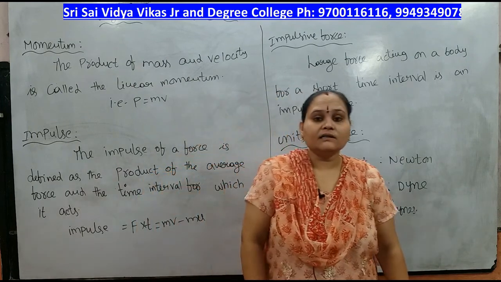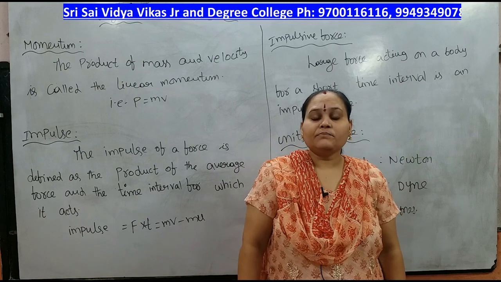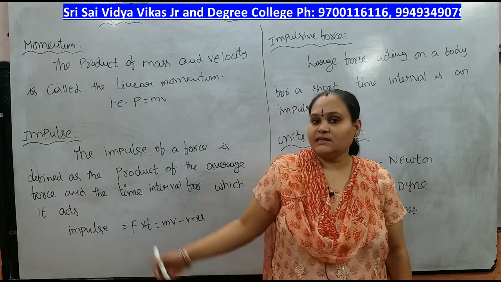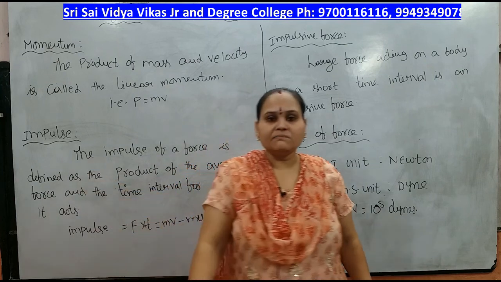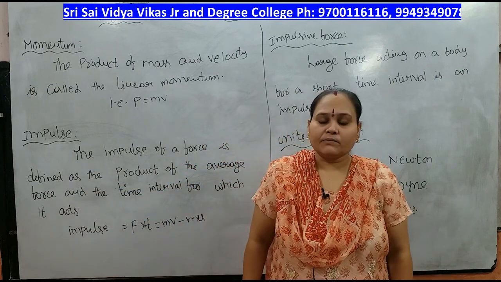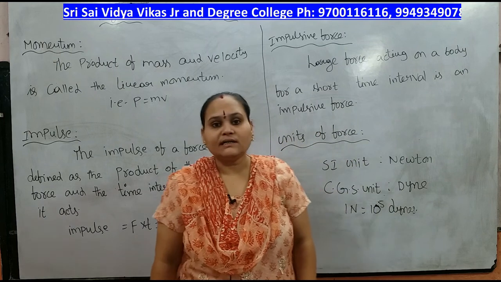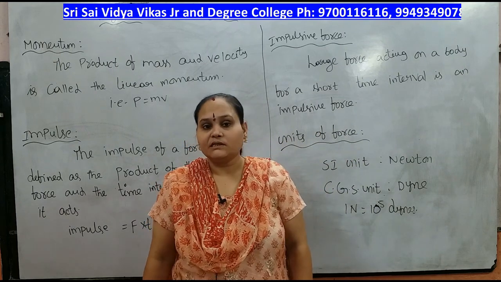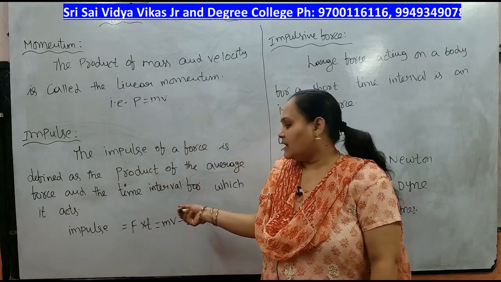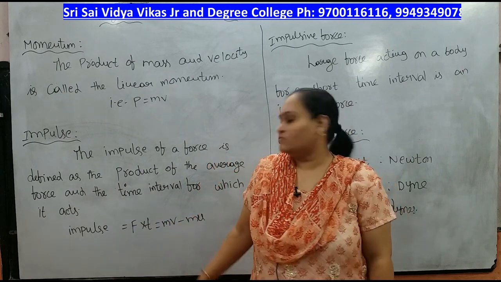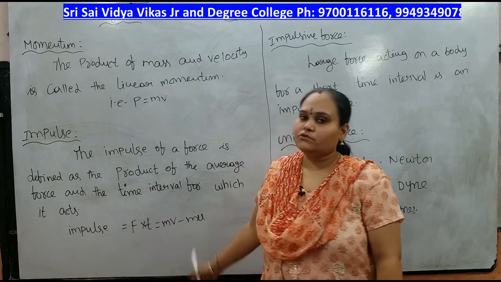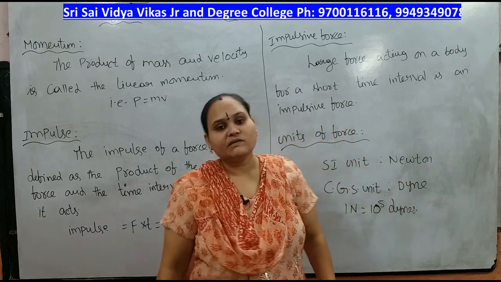Momentum is a product of mass into velocity, that is P equal to m into v. Okay, and impulse is the product of average force and the time interval. Impulse equal to F into t, that will be equal to mv minus mu. v is the final velocity, u is the initial velocity, m is the mass.